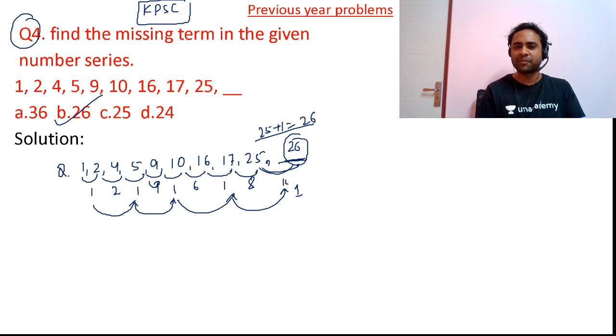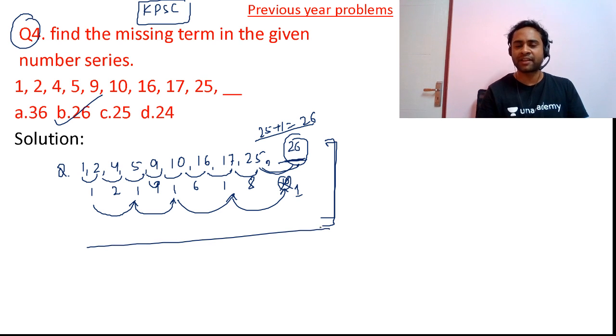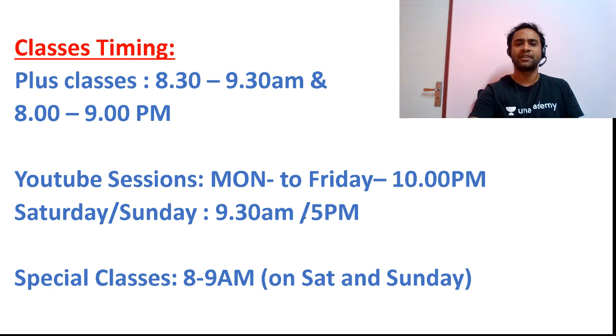After this, do not immediately add 10. It will become wrong. So let's be careful and then answer when the question has been asked in the exam.